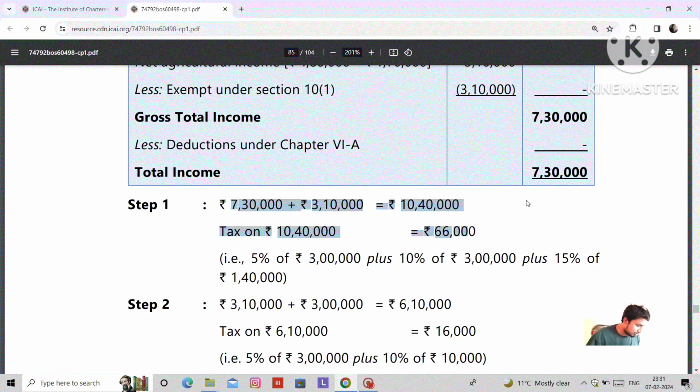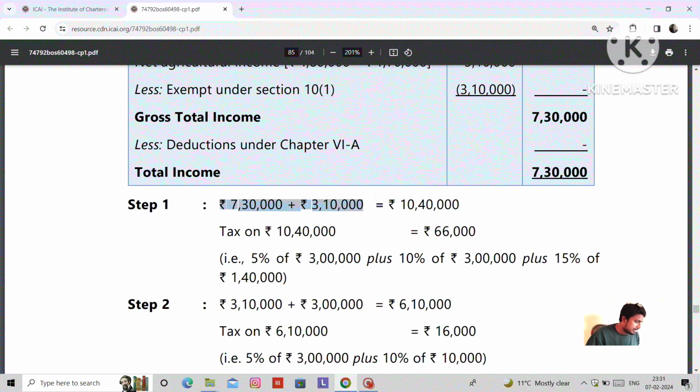Okay, let's see. Income from salary, computed. No need to do any deductions. Income from house property, this is also computed. We don't need to do deductions, 2,50,000. Net agriculture income means after deducting the expenses, we get 3,10,000.